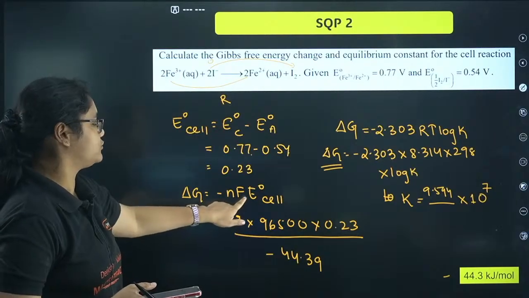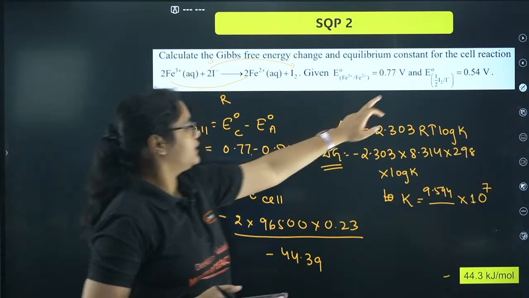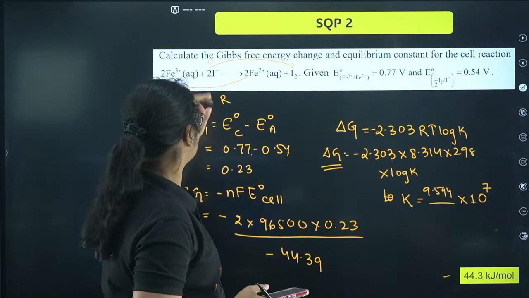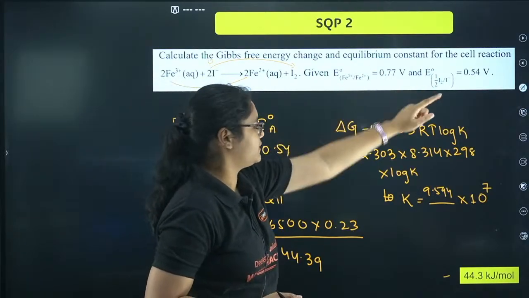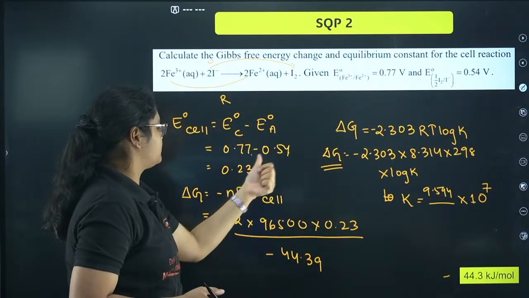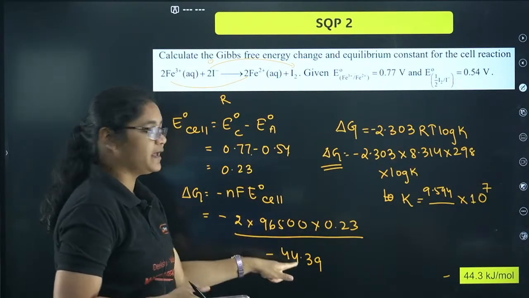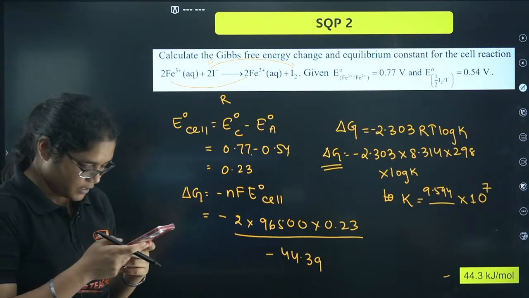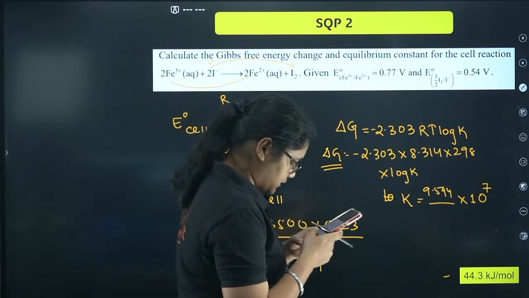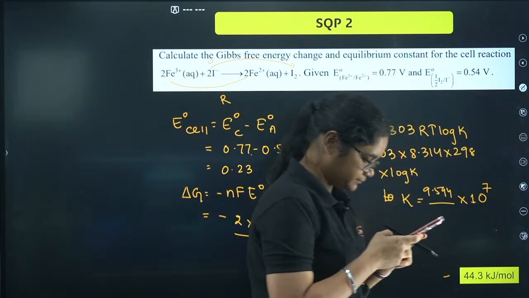Then 96500, and E naught of the cell is what? E naught of cathode minus anode. Since Fe is undergoing reduction, that is the cathode, so 0.77 minus 0.54. That will give me 0.23. So if I multiply, I'll get minus 44.39. Okay. Raisen, just check this one. You will get this calculation.